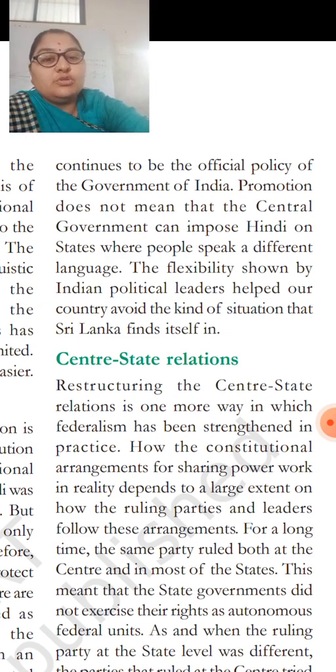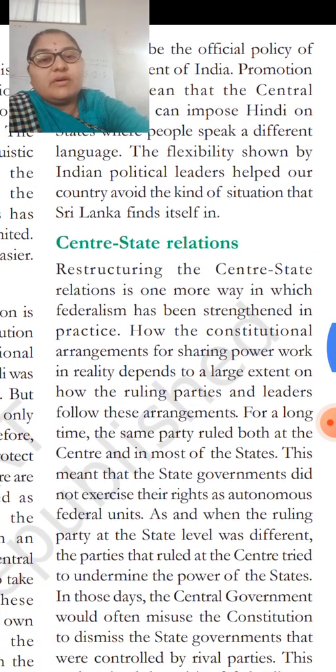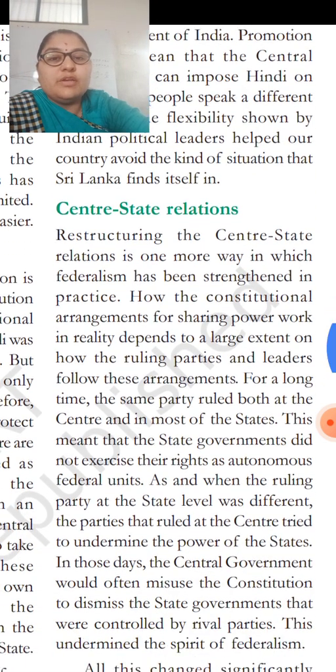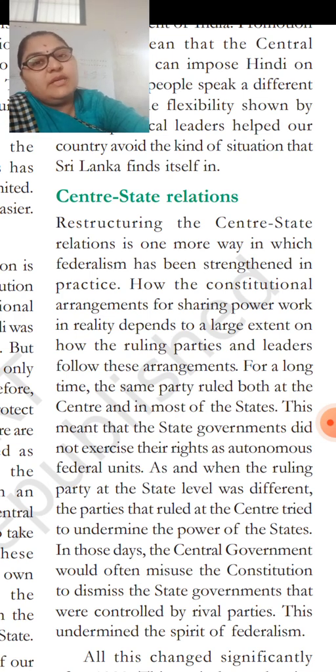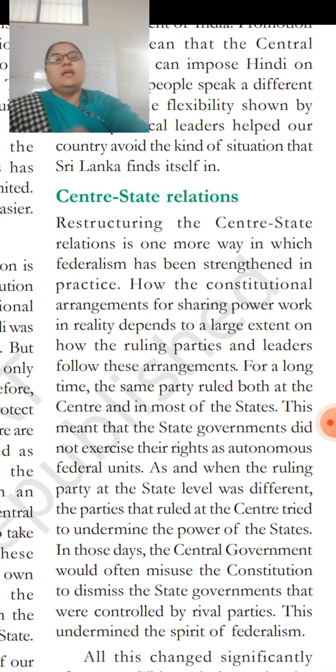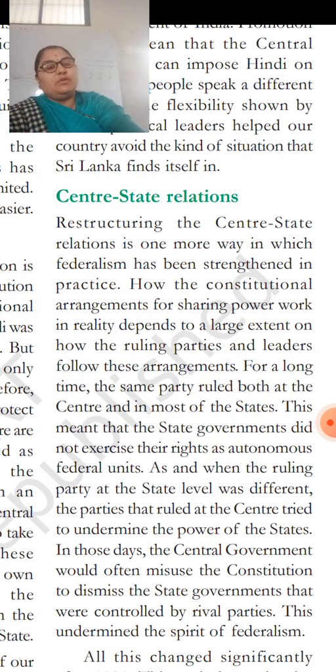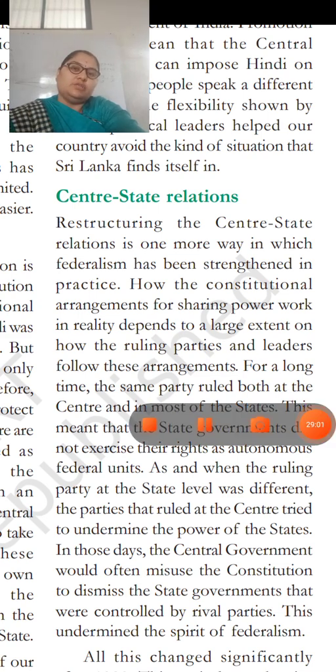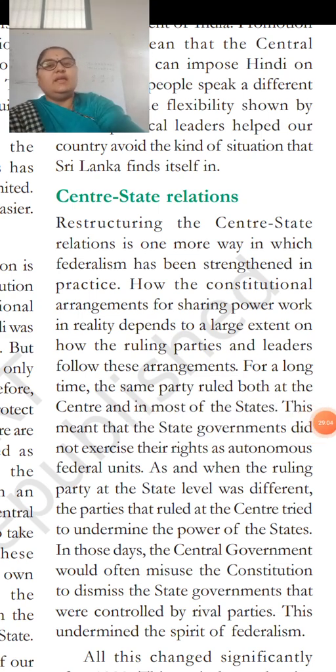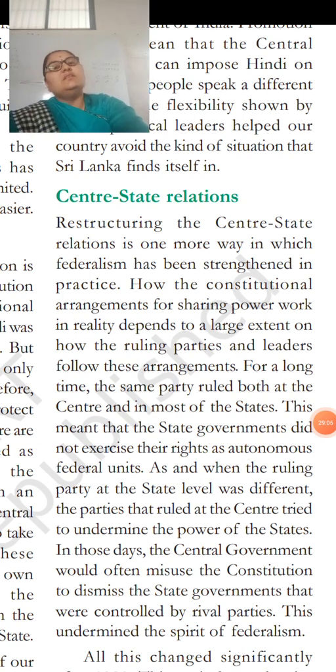The flexibility shown by Indian political leaders helped our country avoid the kind of situation that Sri Lanka found itself in. In Sri Lanka there are Tamil speaking people and Sinhala speaking people. Because of that there was a long language conflict, and a civil war started. Because of the civil war, thousands of people were killed. There was a lot of violence because of the language problem. We are not having such problems in India.